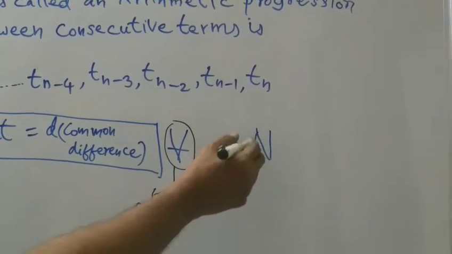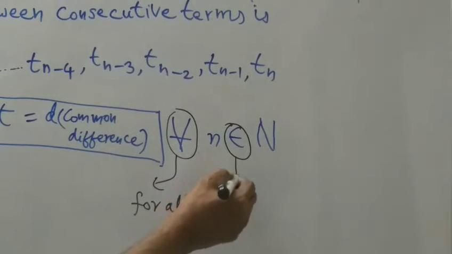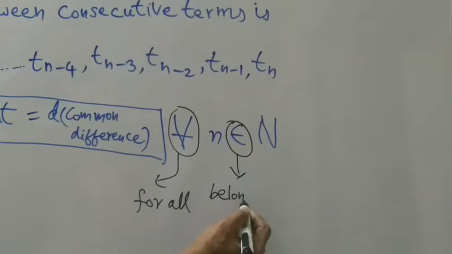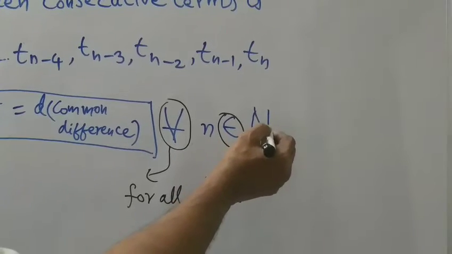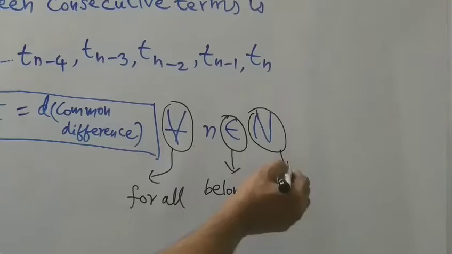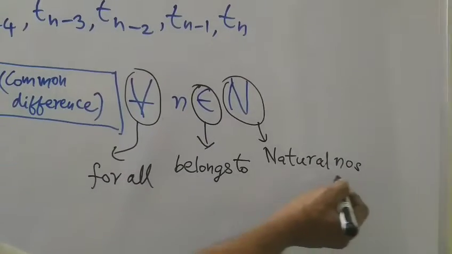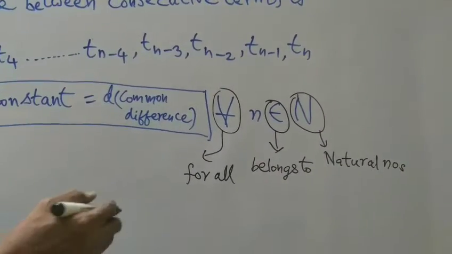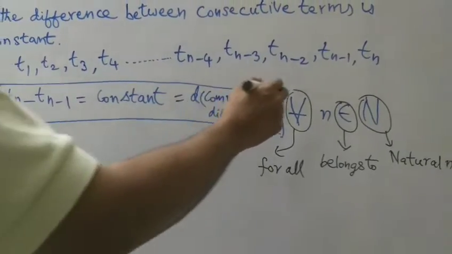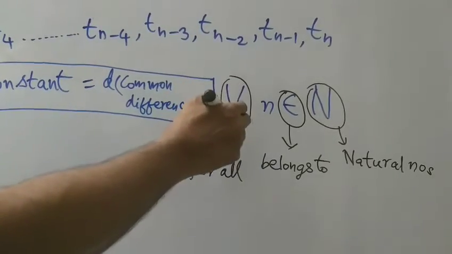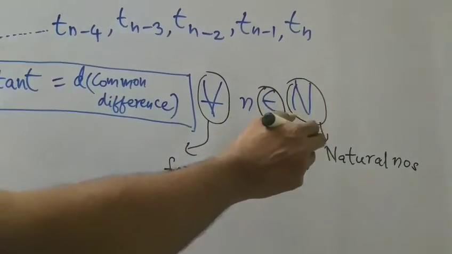Capital N is the set of natural numbers.